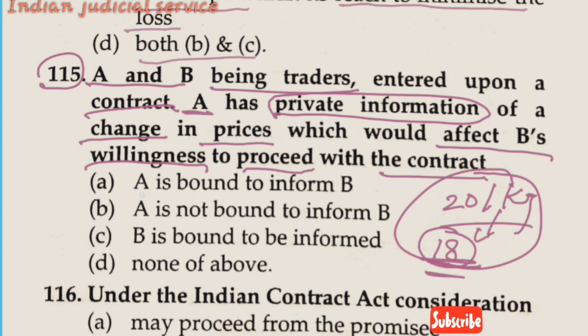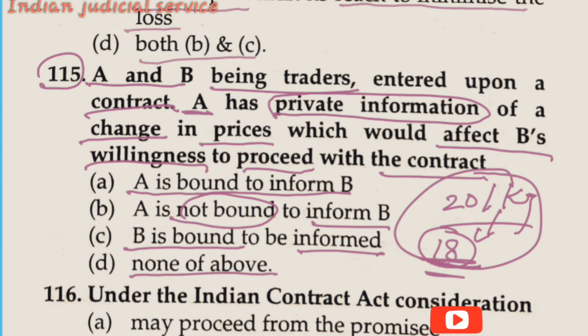So option A, A is bound to inform B. Option B, A is not bound to inform B. Option C, B is bound to be informed. And option D, none of the above. So it is clear here that A is getting the private information, so A is not bound to provide this information to B, because such information may affect the willingness to proceed with the contract. So the answer here is option B. A is not bound to inform B.